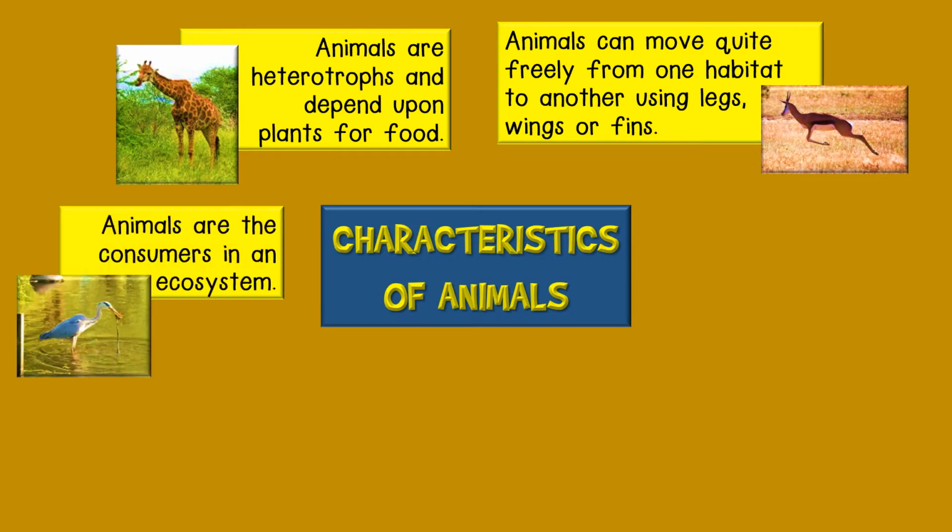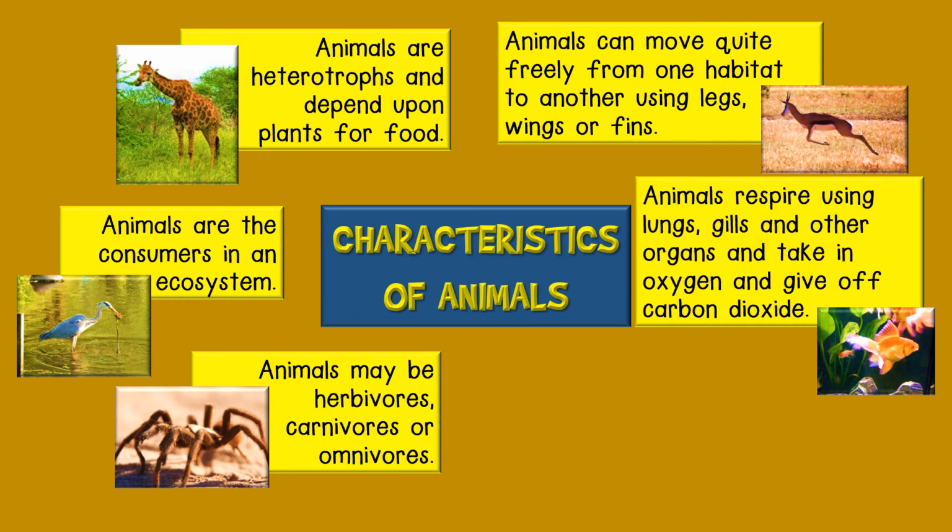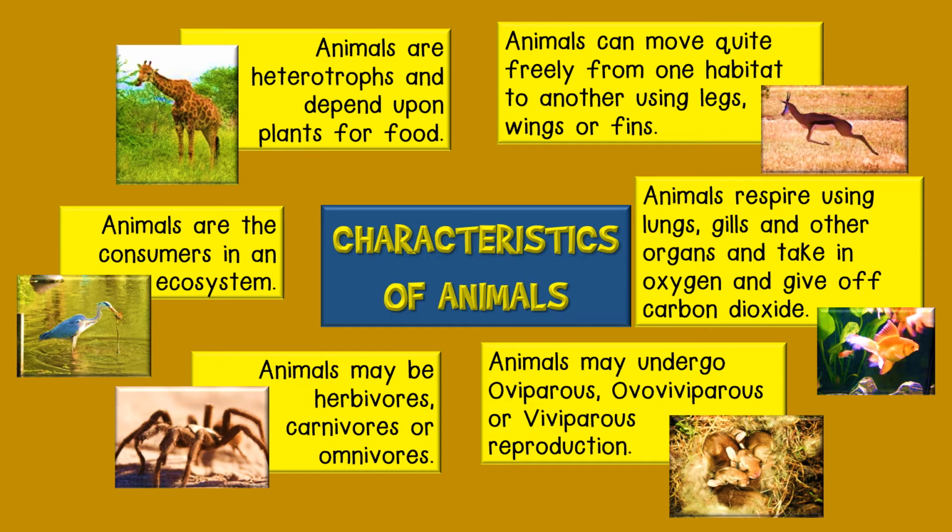In an ecosystem, animals are the consumers because they eat plants or other animals to get energy to live. Animals may be herbivore, carnivore or omnivore consumers in an ecosystem. Animals inhale oxygen and exhale carbon dioxide using lungs, gills and other organs of respiration. Animals may undergo oviparous, ovoviviparous, or viviparous reproduction.